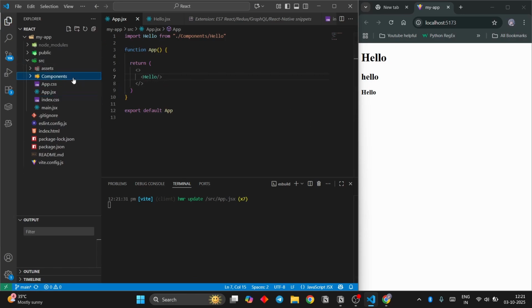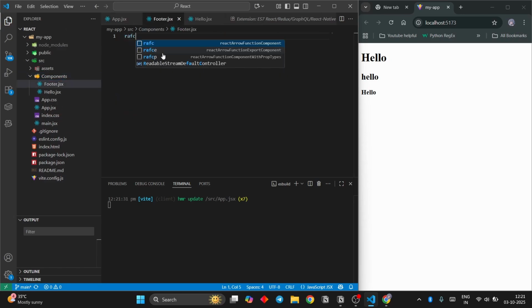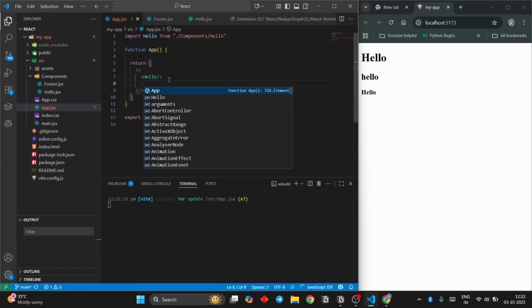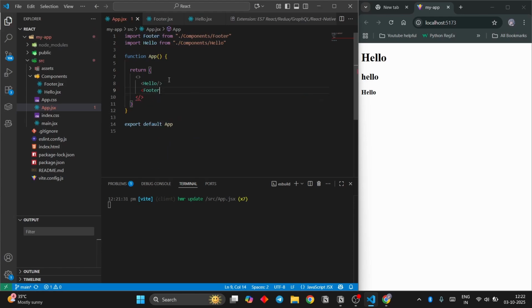I'm going to explain that with another example. So I'm going to write another component called footer.jsx and then RAFCE to open this, and I'm going to write h1 footer and then import this in our app.jsx like this. Say footer, yes, that one, and then self end it. So you get hello, hello, hello, footer. Now if I write this footer on top, I get footer, hello, hello, hello.